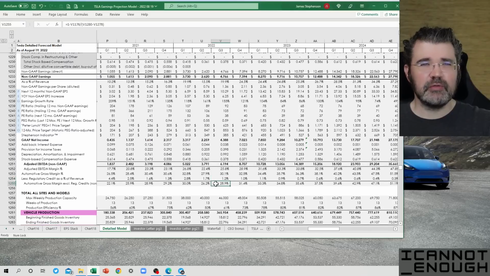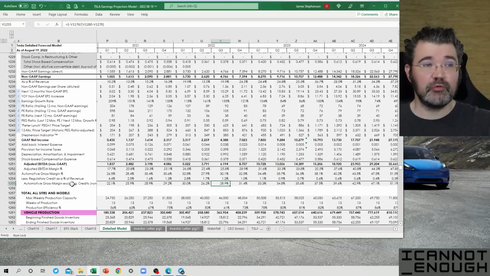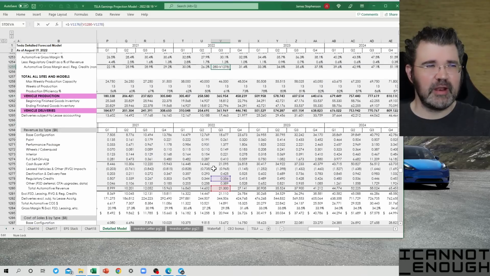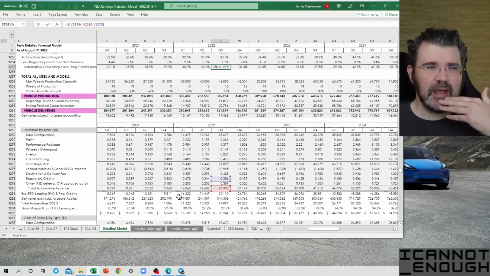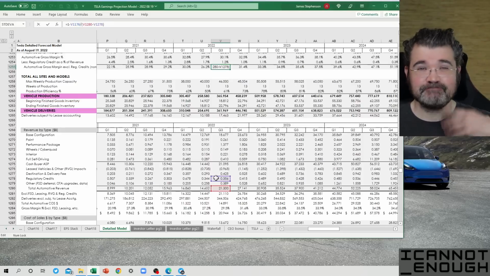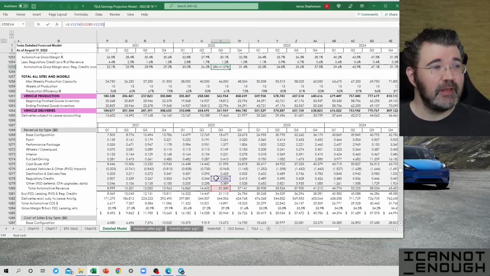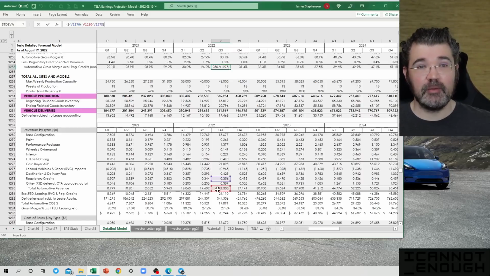and this is, okay, but what if there were no regulatory credits? What would your automotive gross margin have been excluding the regulatory credits? Well, that math requires another section that I have down here, which shows the revenue by type. We'll get to this in a future video. And I have a row for regulatory credits. So my expectation is that in Q3, Tesla will report $356 million worth of regulatory credits. That number's going to be wrong. I hope it's close. And that's out of the $21.3 billion worth of total automotive revenue.